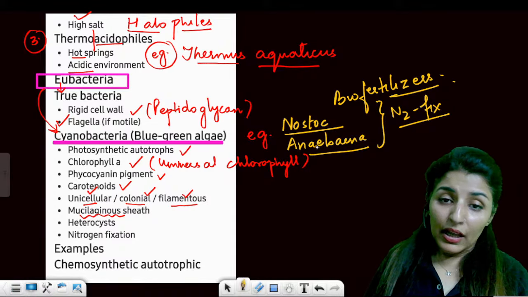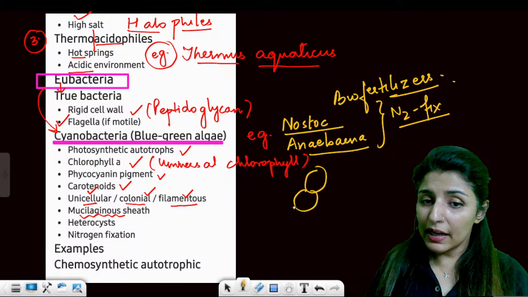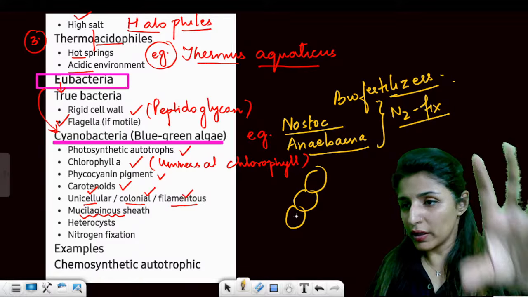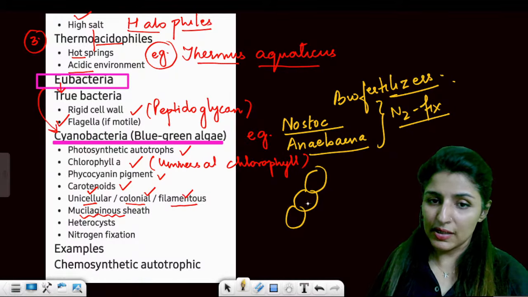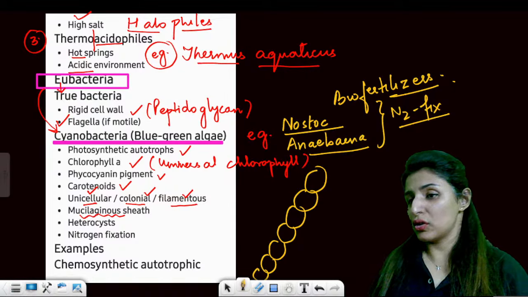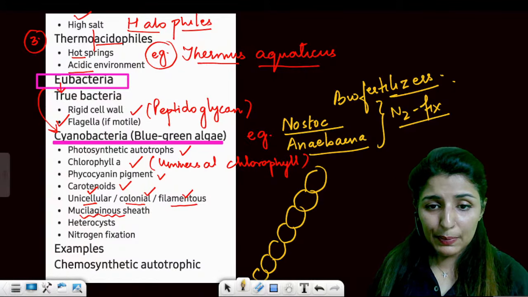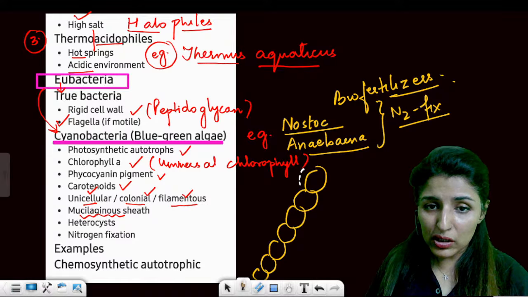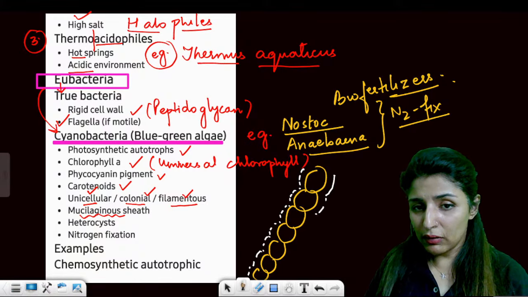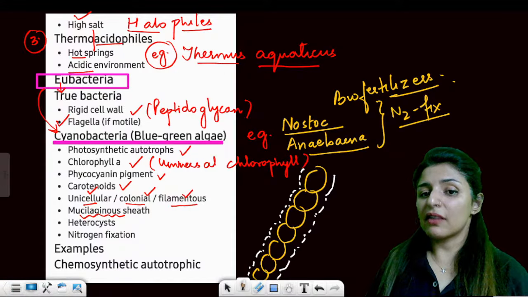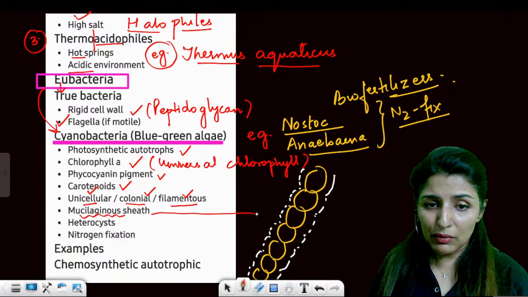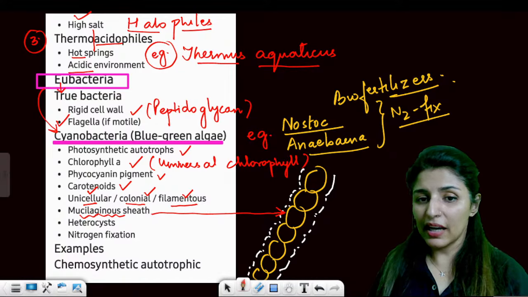Right? Okay. Now this Nostoc and Anabaena, I'll be revising all the diagrams at the end of the session. All the diagrams from this one unit will be revised at the end of the session. Now see, this is a filamentous and colonial Nostoc. Clear? Now there is present, as said, a mucilaginous covering around the whole body. So this is the mucilaginous covering which protects it from dehydration.